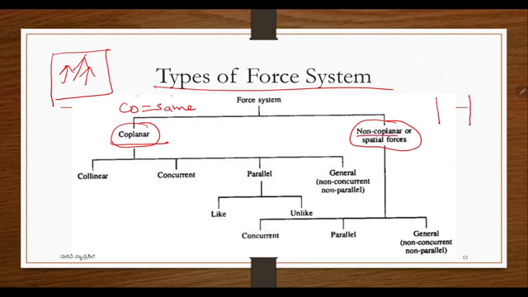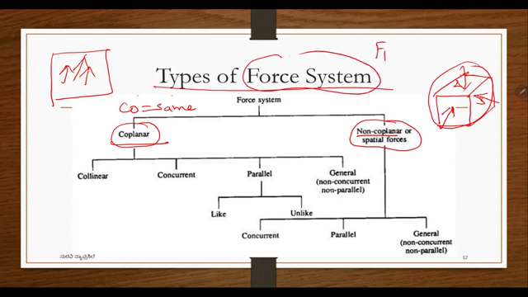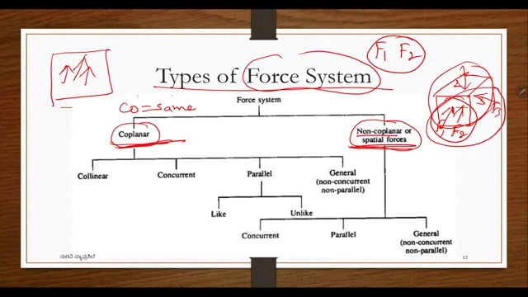Suppose I'm having a body which is three-dimensional like this. If I am writing like this, I'm having 1, 2, 3 dimensions. If I am having one force here and another force here and another force here, these three are a force system. A force system is nothing but two or more forces, F1 and F2, included in a particular system. If it is acting in only one plane, F1 and F2, this is coplanar forces, and F1, F2, F3 is a non-coplanar or spatial force system.